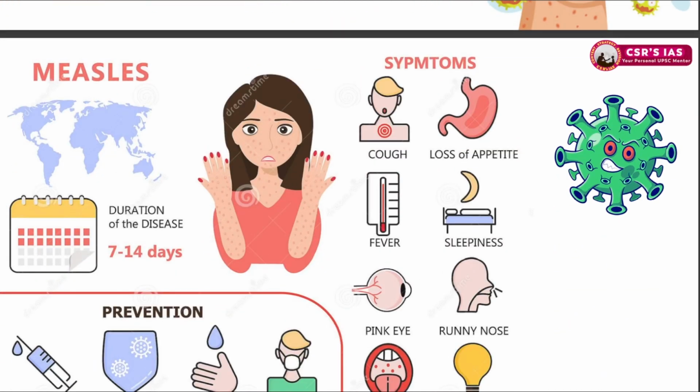It is prevalent all over the world and it is one of the most infectious diseases among children in the world. The duration of the disease is between 7 to 14 days. These we already saw, white and red rashes over the skin. So let's talk about the symptoms.